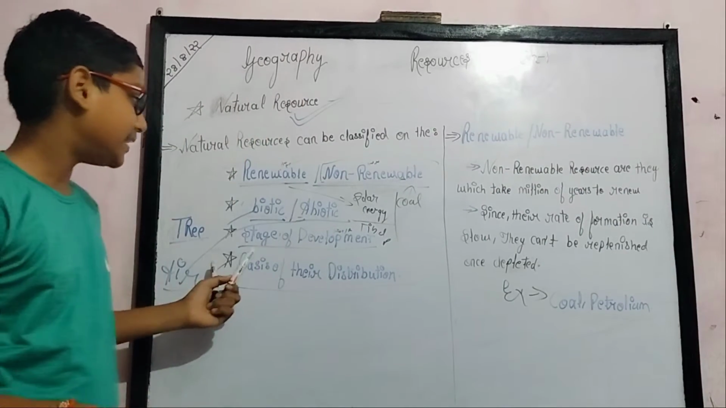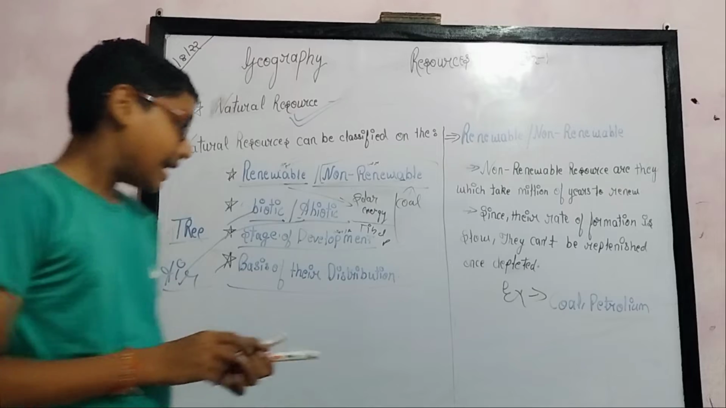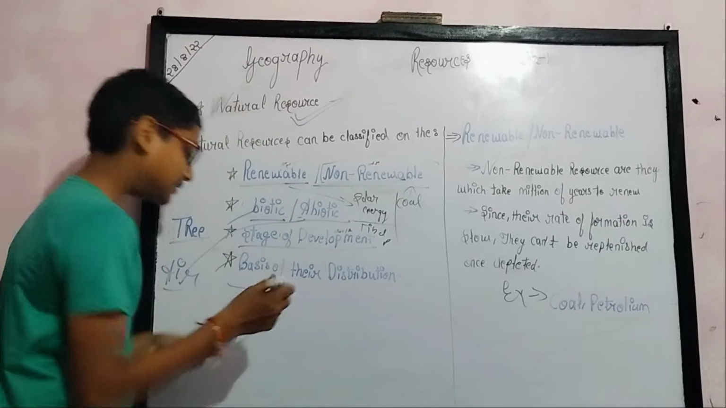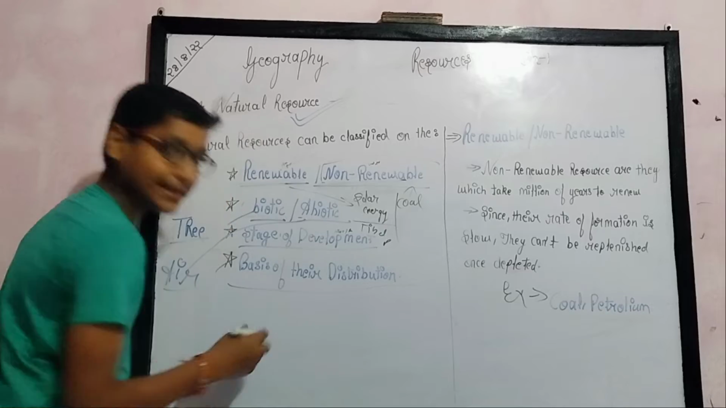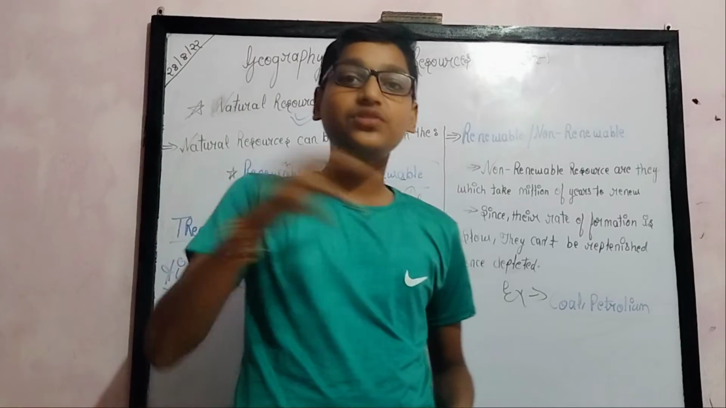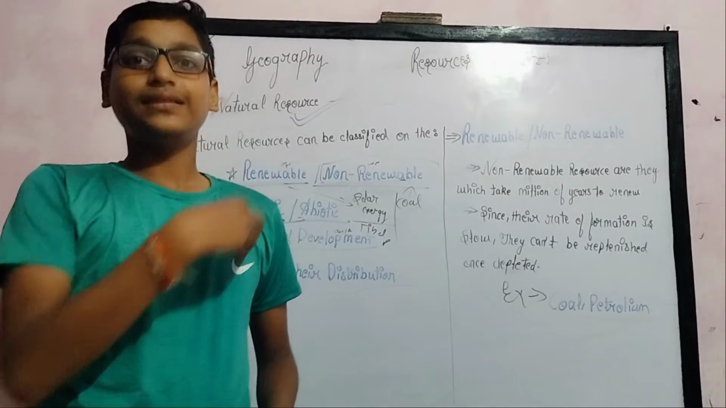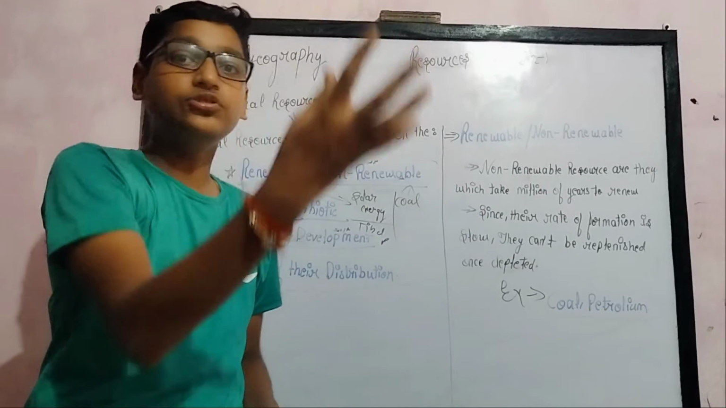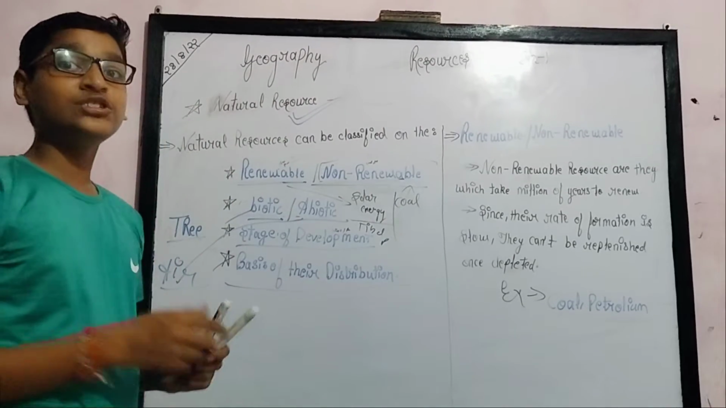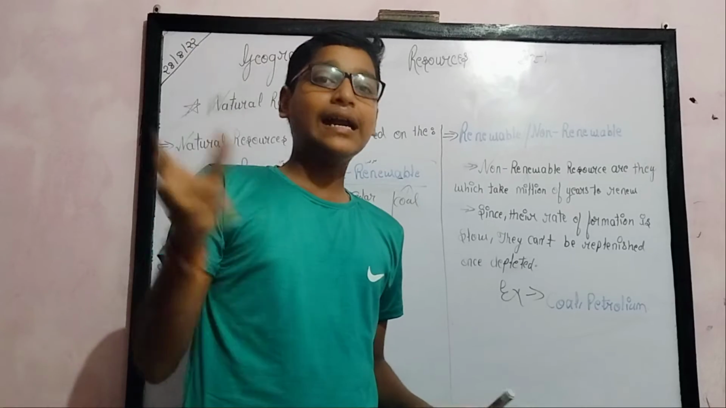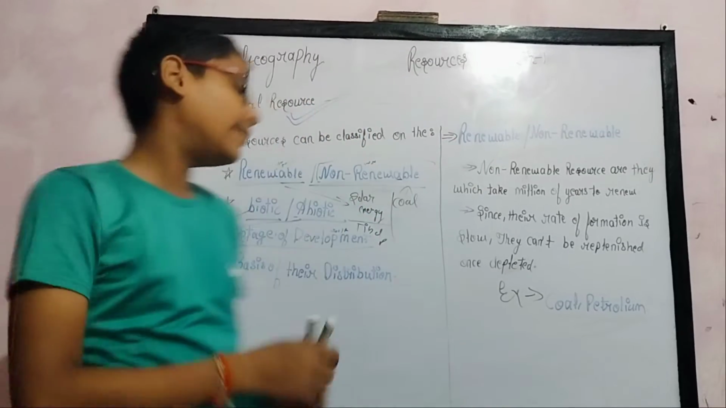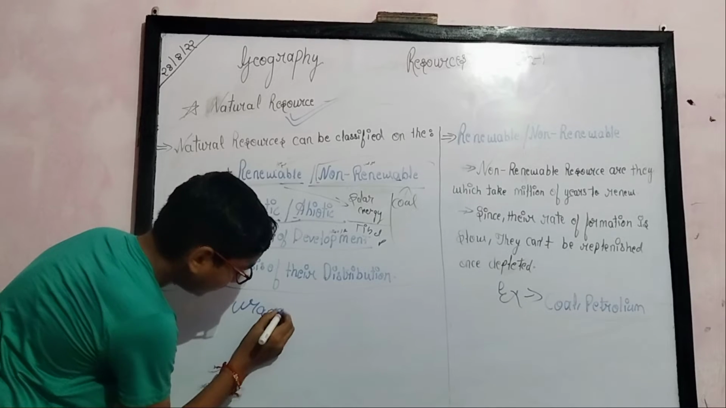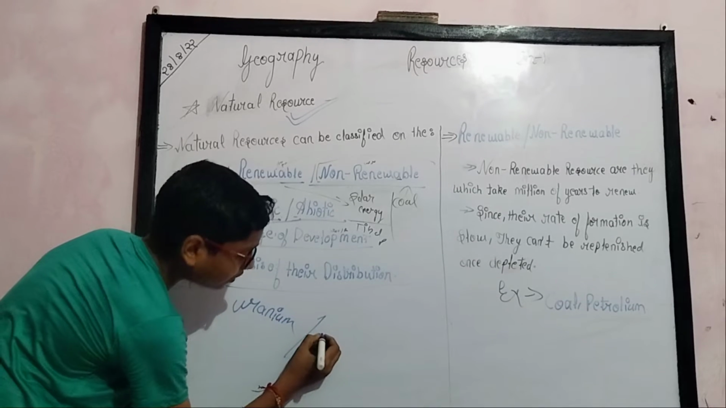Stage of development means whether the resource is a potential resource or an actual resource. A potential resource is a resource that we can use in the future. We know that it is a resource, but we store it to use in the future. An actual resource is a resource that we are using in the present. For example, uranium and coal.